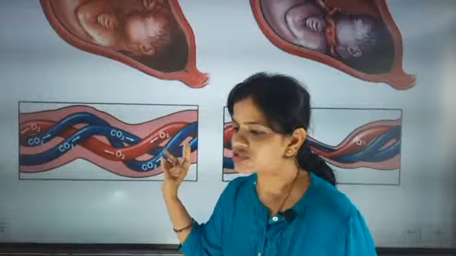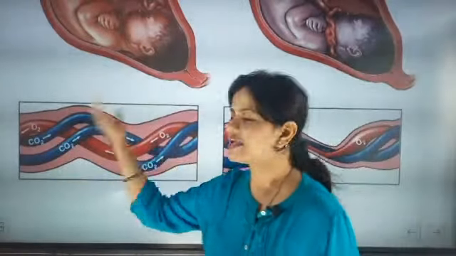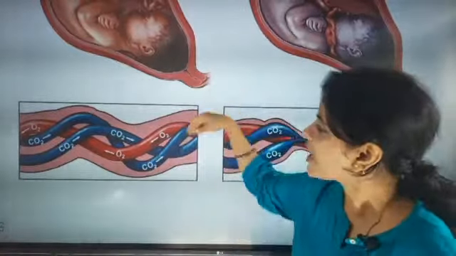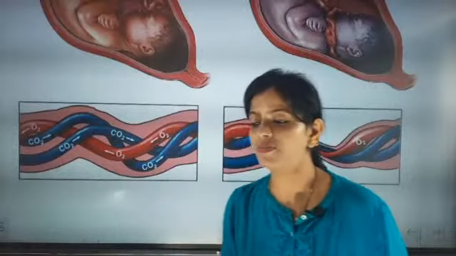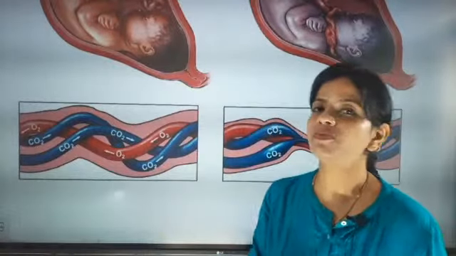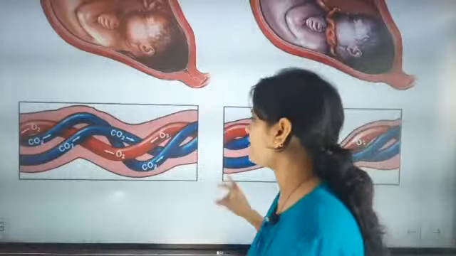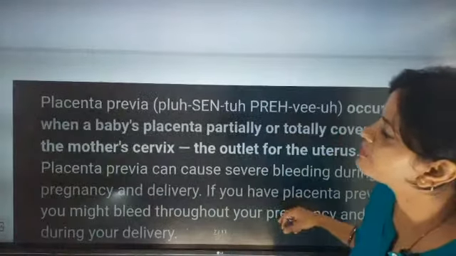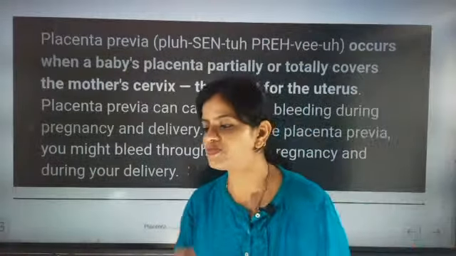So the deoxygenated blood will be connecting, and it is taking out carbon dioxide from the baby, and the oxygenated blood is going towards the baby to provide nourishment and oxygen to the baby. Fine. So now next is placenta previa. One word is called placenta previa.